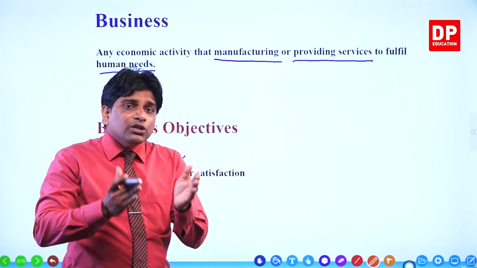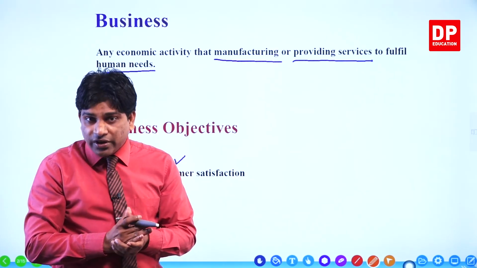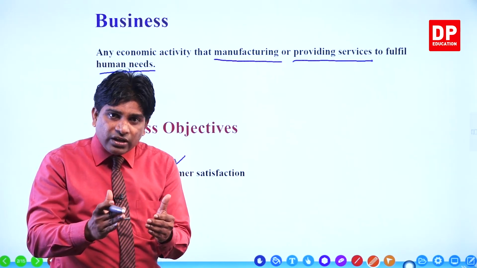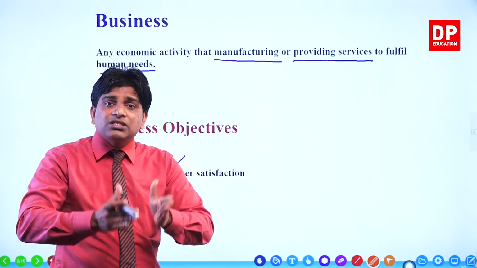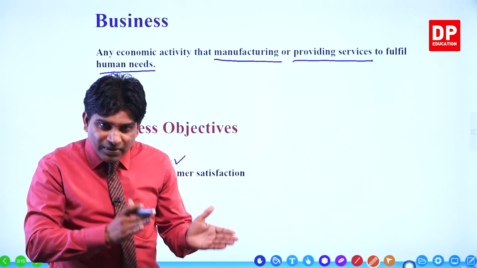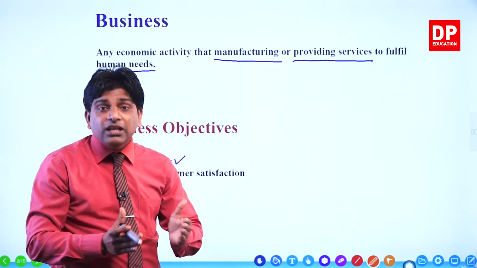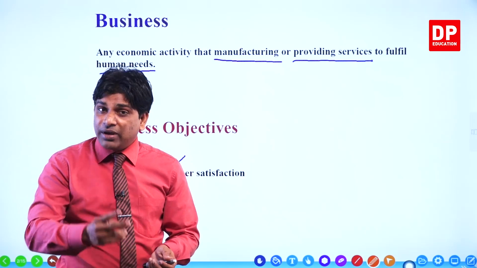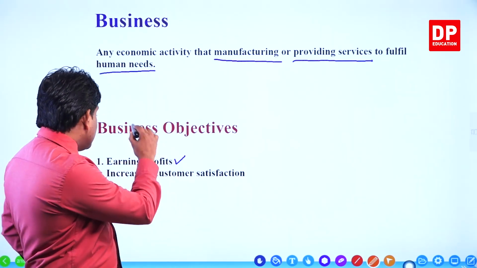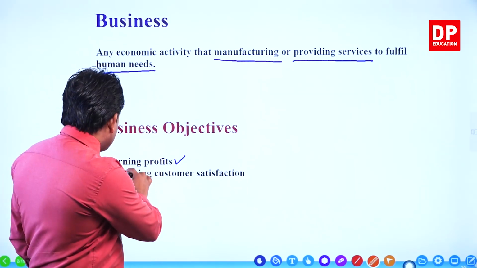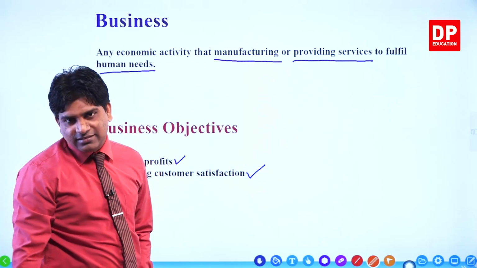The other one is that you can't achieve your profit-earning target if you are unable to satisfy your customer. If you can satisfy your customer, it means you can earn profit. If the customer is not satisfied, they never come to your place to buy goods or to get your service. Then you can't earn profit. So there are two main objectives of a business. You must remember it. The first one is to earn profit. The other one is to increase customer satisfaction. You have learned all this in grade 10, right?